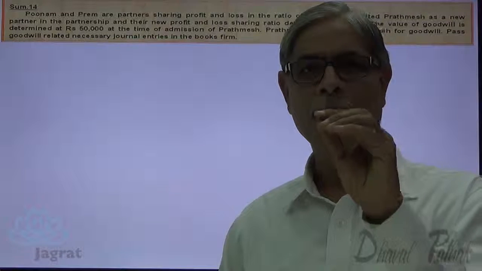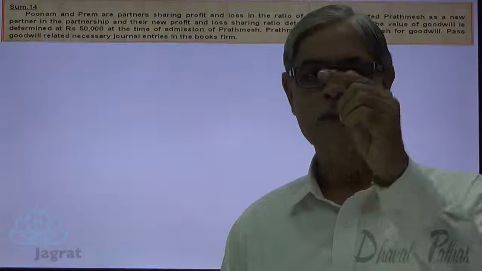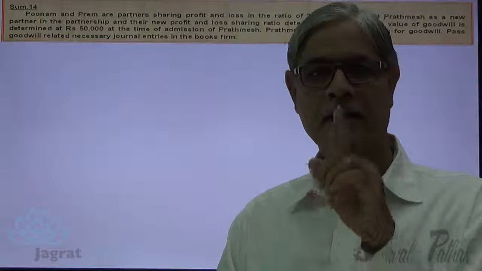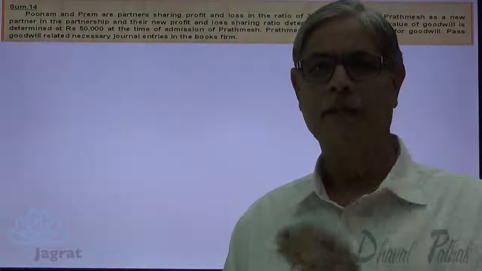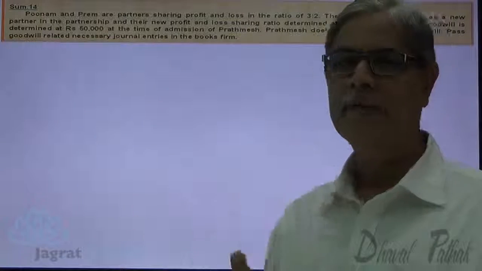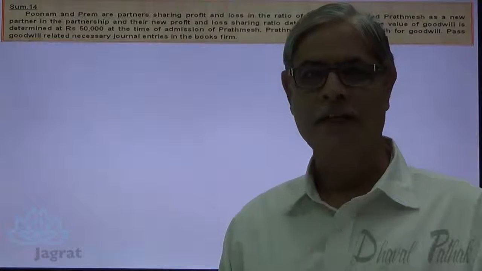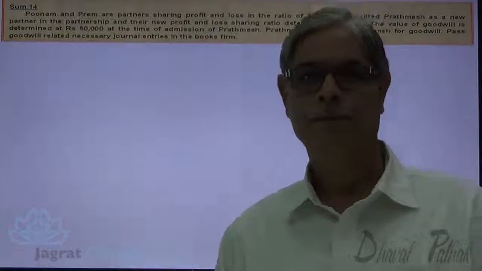We presume that the book value is 0. So the increase in value of goodwill is 50,000. That should be credited to the capital accounts of Poonam and Prem in the ratio of their profit sharing before admission, that is 3:2.